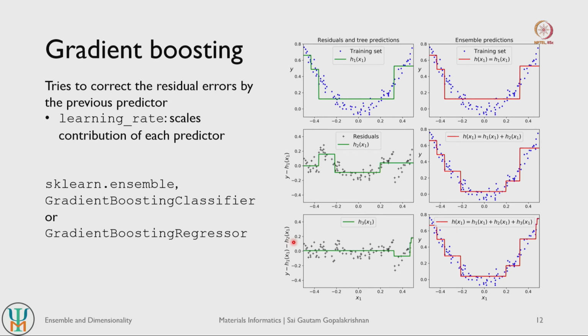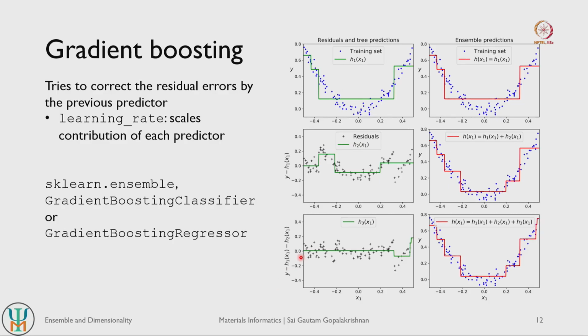You can now repeat this one more time. In the case of the second model you have certain predictions of the residuals. You can now take the difference between the predictions of this model and the actual residuals themselves. So we have basically taken y minus h1(x), which was this target value, minus h2(x), which is the predictions made by this model. So it is the difference, the residual of the residual.